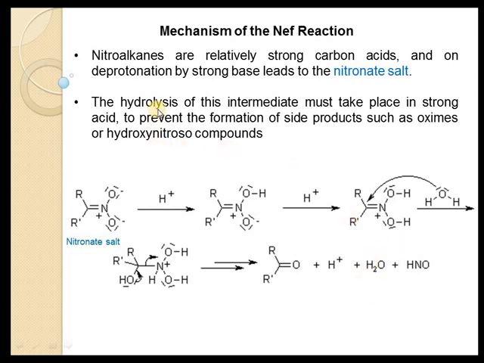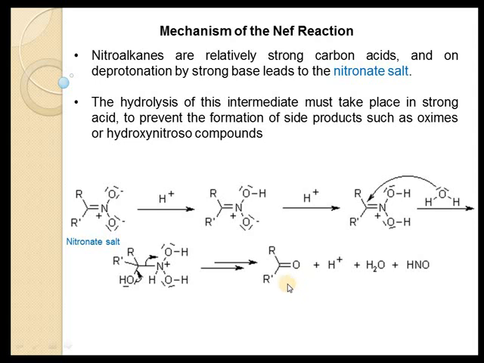As nitro compounds are relatively strong carbon acids, on deprotonation by a strong base they form nitronate salt, which is further treated with strong acids and undergoes hydrolysis to produce the corresponding carbonyl compounds.